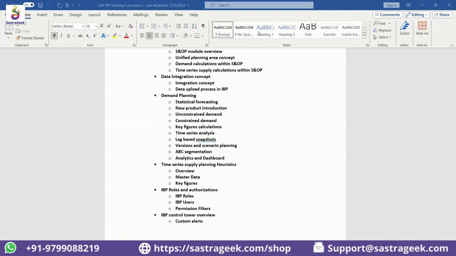Can an MM consultant learn IBP? Why not? An MM consultant already has a background of procurement process, of MRP, how replenishment happens. So that also helps the consultant to understand the planning processes. At times we have to keep our MM hat aside, use a planner's hat, and start thinking how the planning function works.